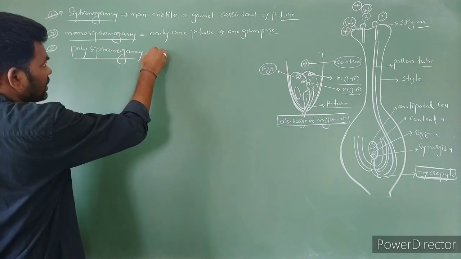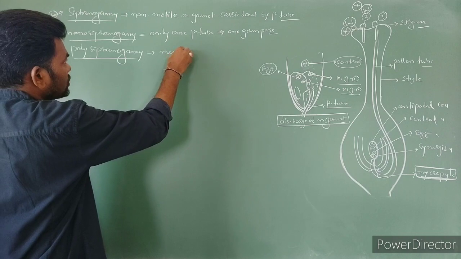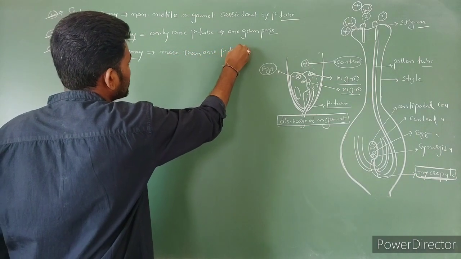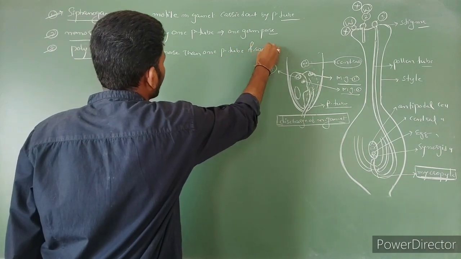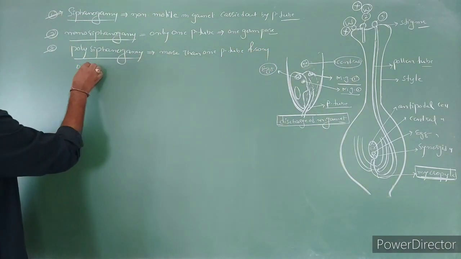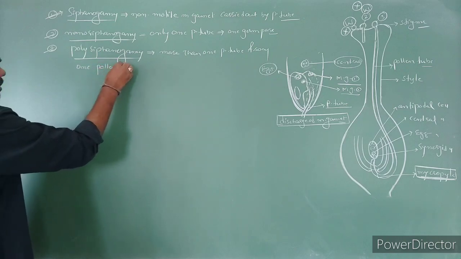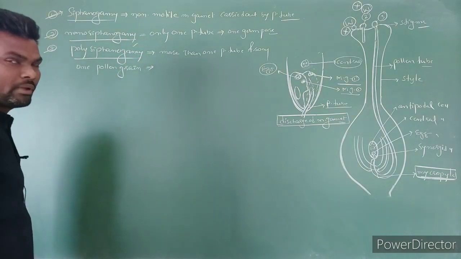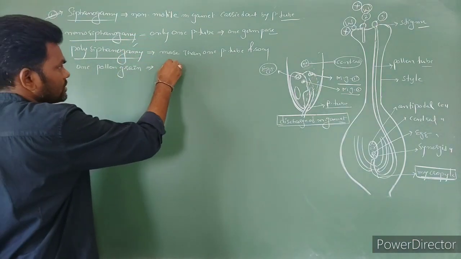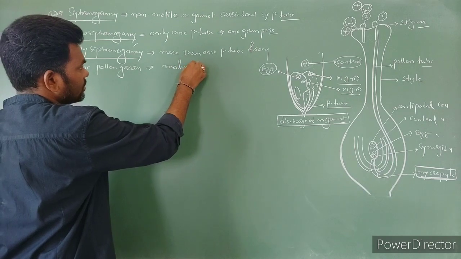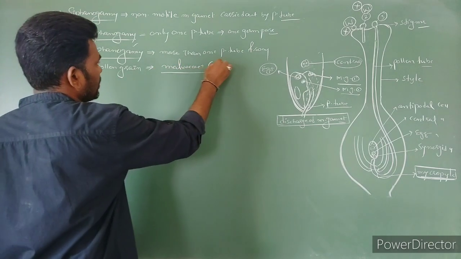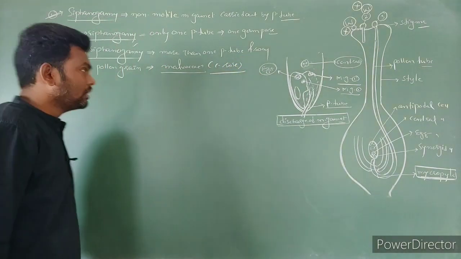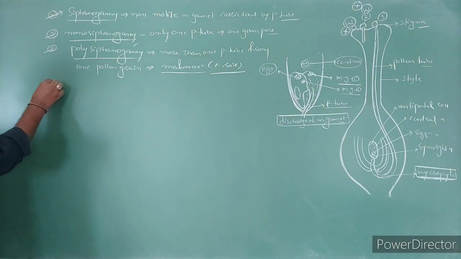Polysiphonogamy. Here sometimes more than one pollen tube comes from one pollen grain. That is called polysiphonogamy. The best example is Malvaceae pollen grains. Malvaceae, a family, nothing but which one? China rose, right?